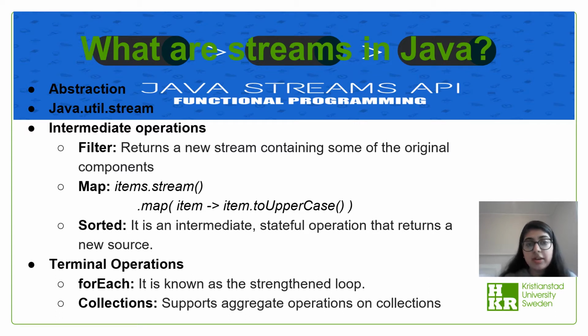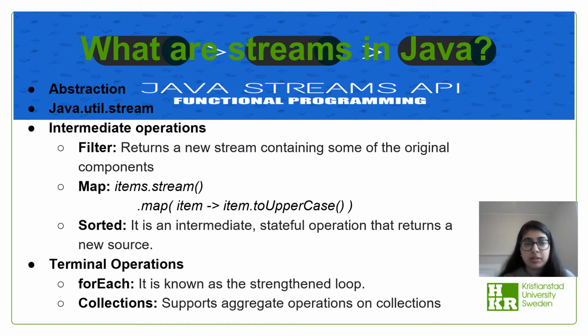In java.util.stream, a stream represents something that can be used to perform one or more operations. Streams have two kinds of operations: either terminal or intermediate. Intermediate operations return a stream so that various intermediate operations can be combined, whereas terminal operations are either void or return a result that is non-stream. Here we have examples of intermediate and terminal operations.